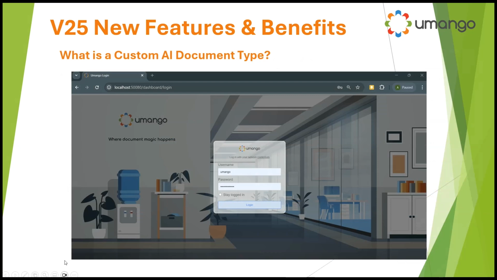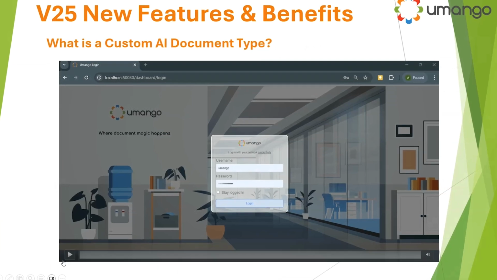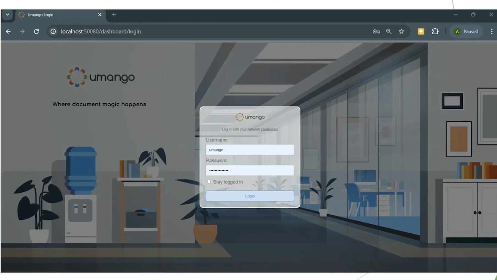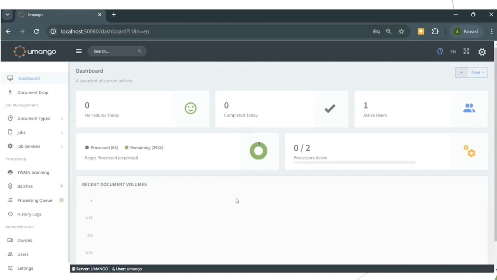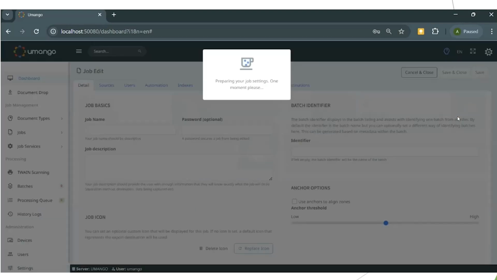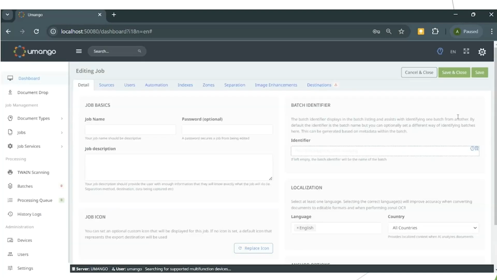First off, I hope you can see on your screen, I'm going to show a series of videos showing you how you utilize an existing AI document type in Umango. As we would normally do, we select the cog on the right-hand side and create a new job. This would be the same on our prior versions of Umango Elite tier and in version 25.